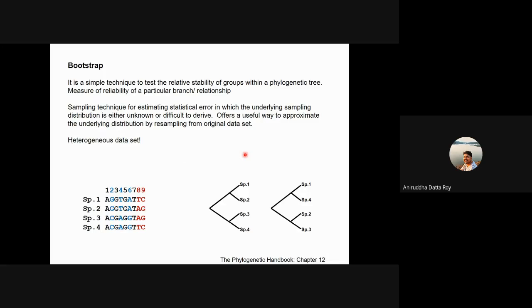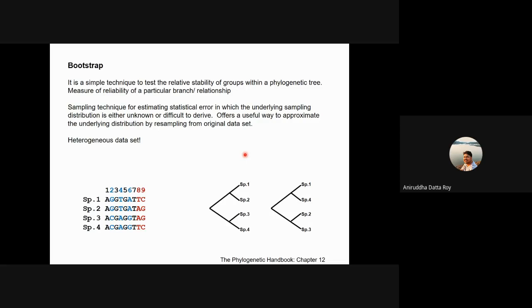You can present a tree with a relationship, but ideally, especially when you're trying to publish a paper, you should also present how much support there is for that particular branch or relationship based on your data, right? So it's just a measure of reliability, right?